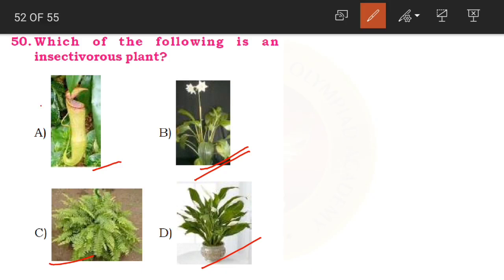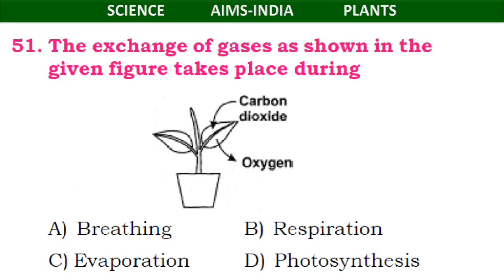So which is an insectivorous plant? Insectivorous plant means, children, a plant which traps and catches insects. A option is the correct one, as you can see in the picture. This part is meant for insects, where it can trap, catch and eat. This is a pitcher plant.